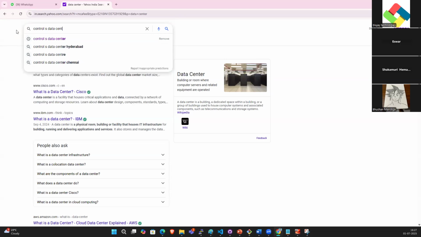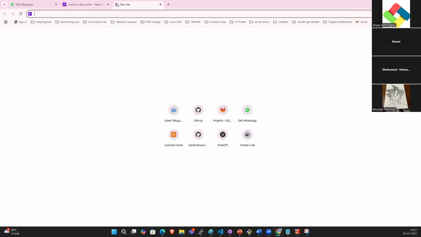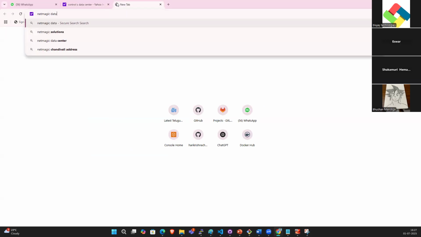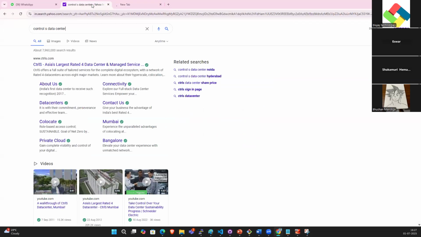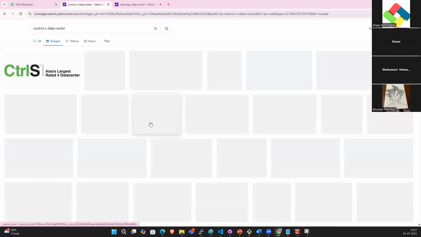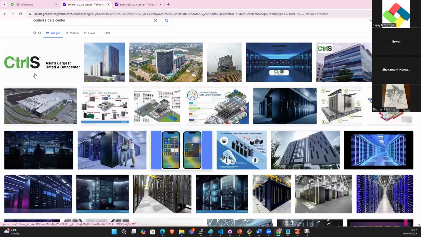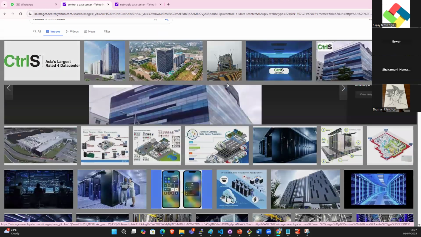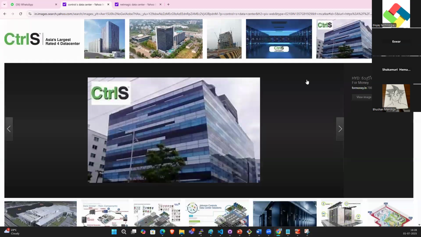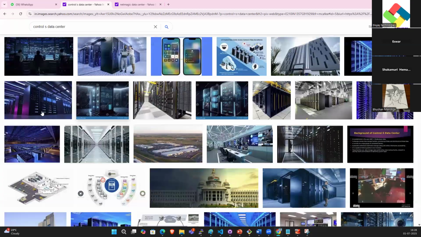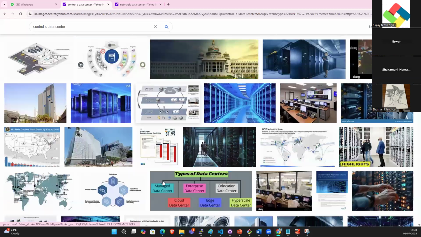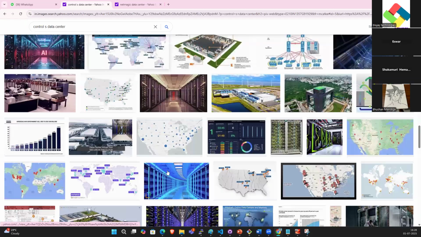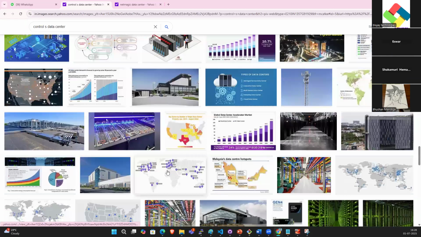Controls data center, NetMagic data center. So what is this? Controls is Asia's largest rated 4 data center. This is the Controls building in Hyderabad. What will they provide? They will provide space to keep our servers. They are providing data centers.